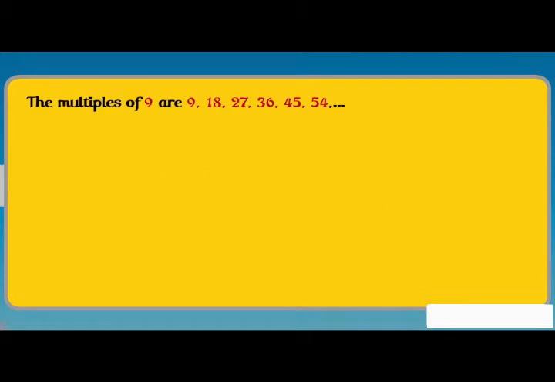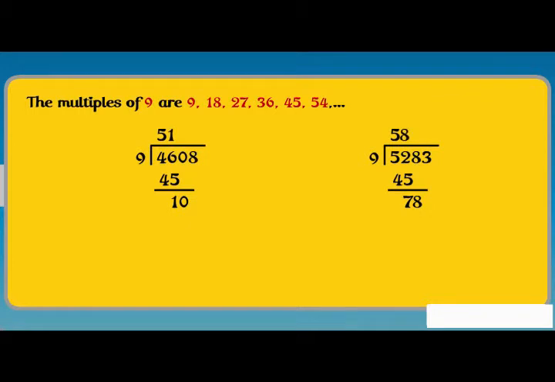Divisibility by 9. The multiples of 9 are 9, 18, 27, 36, 45, 54 and so on. There are other numbers like 4608, 5283 that are also divisible by 9. Do you find any pattern when the digits of these numbers are added?